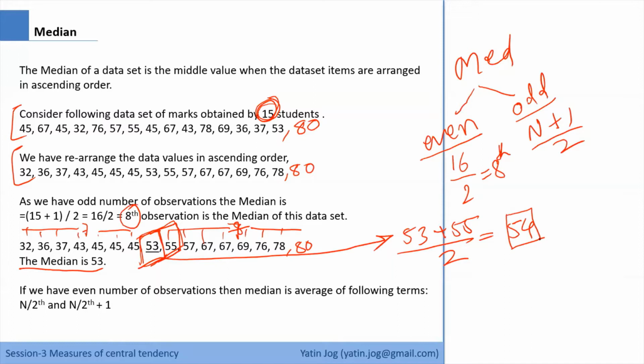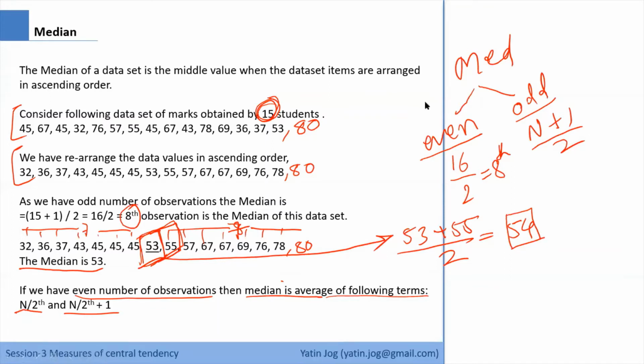So that's why the formula says in case of an even number of observations, the median is the average of the following terms, which are n by 2 and the next term to n by 2. The average of these two terms is the median in case of an even number of observations. So this is how to calculate the median for ungrouped data. Can we go ahead for median of grouped data? Have you all understood mean, median, mode? Yes, sir. Okay, so now we'll go for median of grouped data.